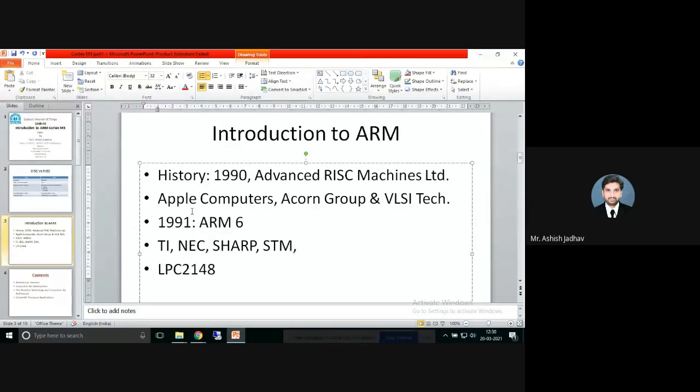So in the 1990s, this ARM stood for Acorn, and they developed this ARM processor.